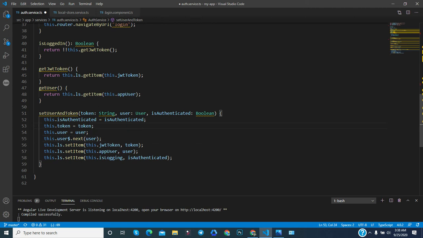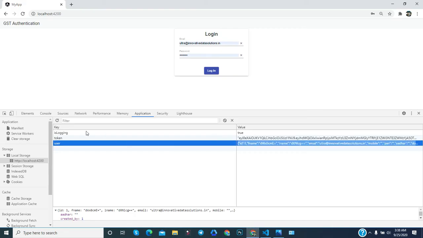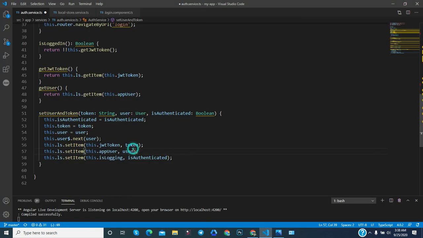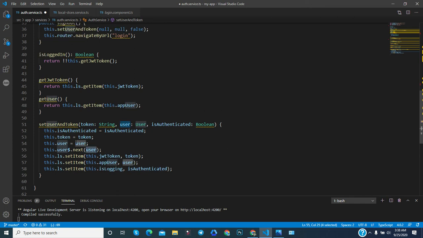Okay, so here in the local storage we are setting the data. Here you can see you are setting the token, you are setting the user, and you are also setting the information whether the user is logged in or not. So if you go here, then isLoggedIn, token and user are keys, and all these values are stored here. So this method is setting the value in the local storage. It is clear.